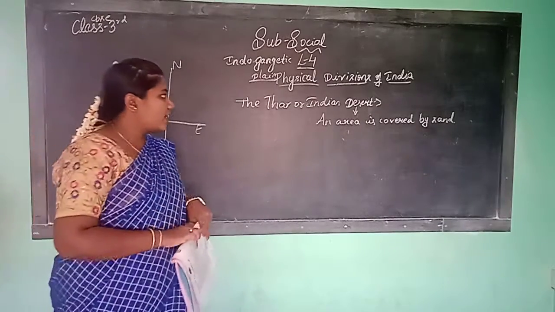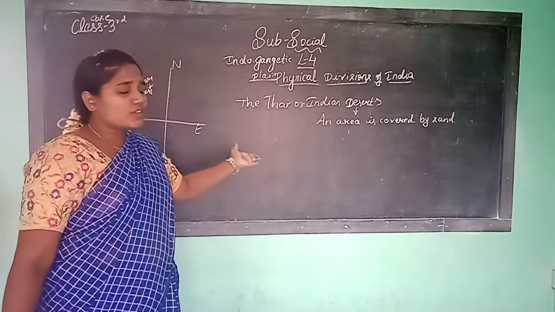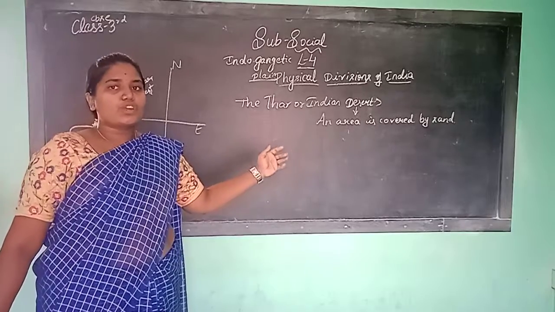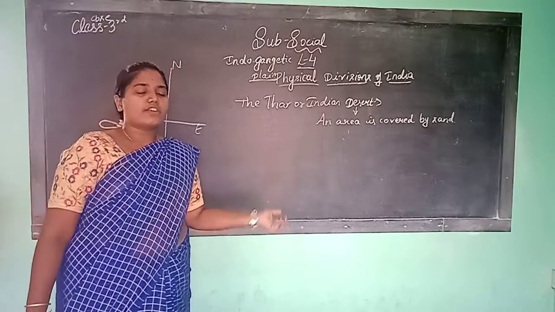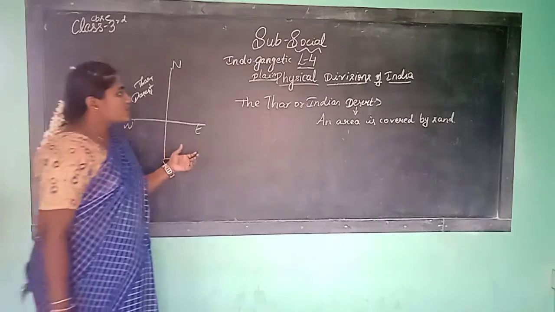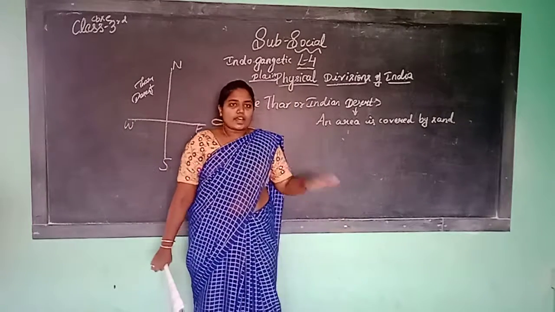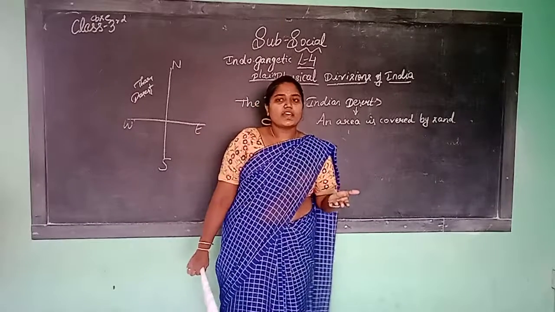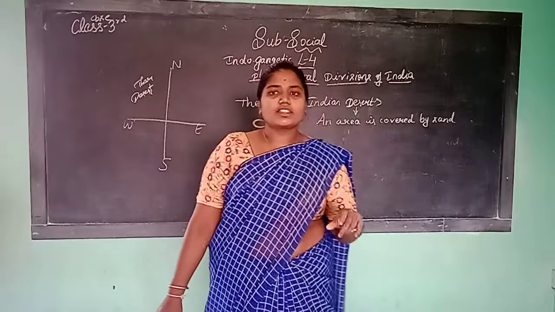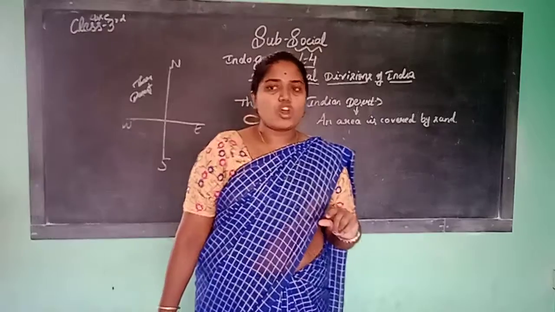So in the desert area, if there is more sand, there are no trees. If there are no trees, there is no rainfall also. So in this desert area, what happens? Rainfall does not happen, meaning there is no rain. Even if it rains, it will be a very small amount.